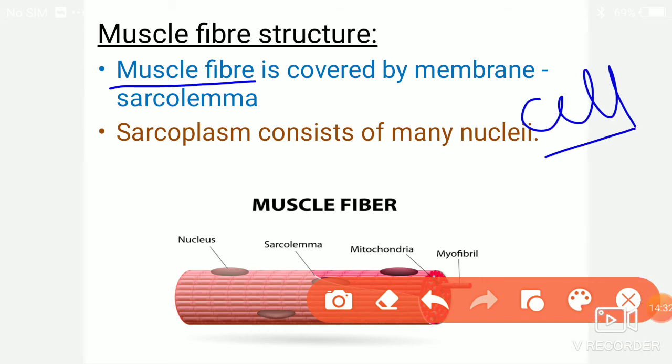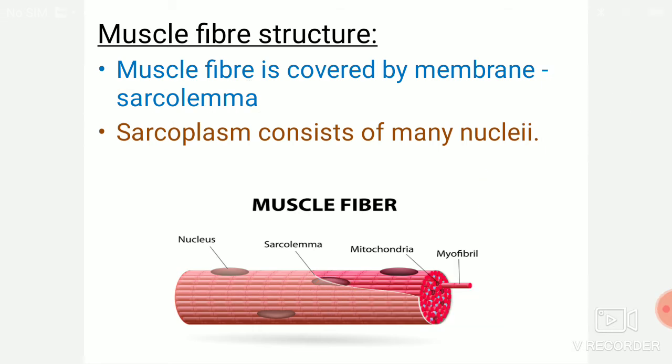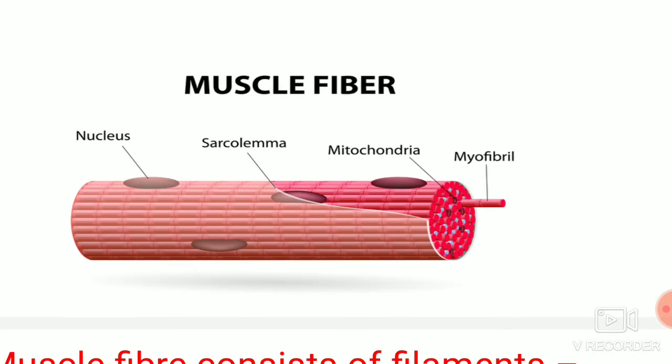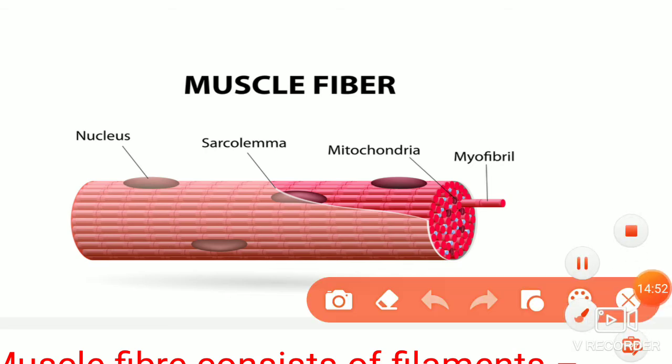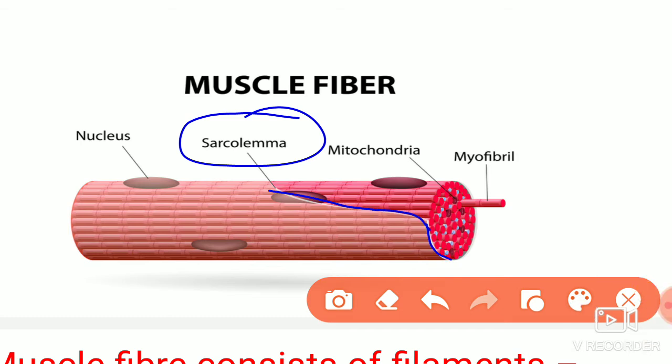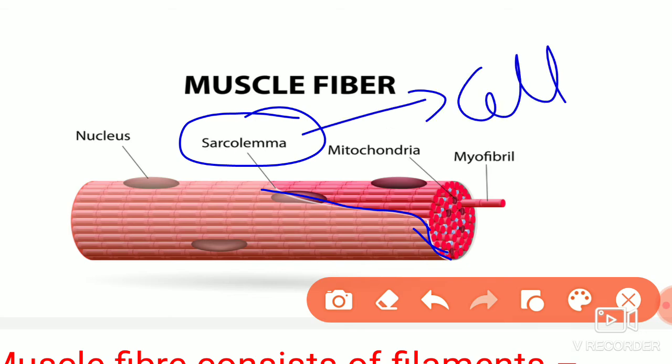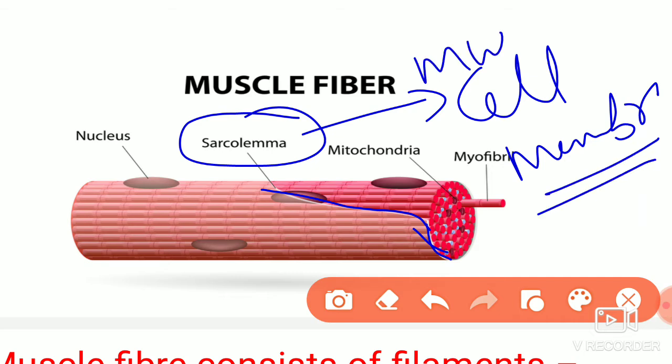A cell must have a membrane, the cell membrane. The cell membrane of the muscle fiber is the sarcolemma, the muscle fiber membrane. The muscle fiber is covered by a membrane that is called the sarcolemma. You can see that it is a thin, transparent membrane. This membrane is of course the cell membrane, the membrane of the muscle cell. So that's why it is called a sarcolemma.